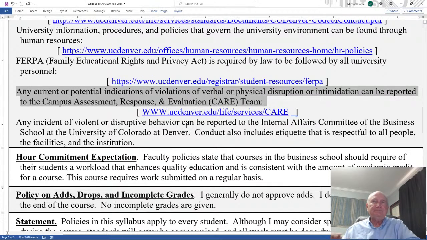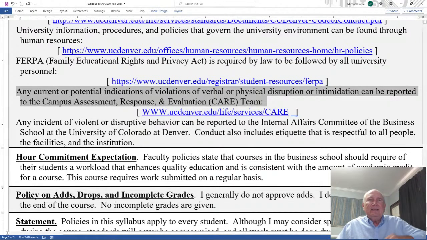Now, this CARE team is important because if you see something, what do you do? You report it. Well, this is where you report it. This could be anything. It could be something major, something minor. Maybe it's nothing, and you just want to be careful. You just have a feeling something's wrong. It could be actually something happening, or something that you suspect could happen. Anyway, here's a good place to report things. And they will help you, and they will help whoever you report, or even a situation.